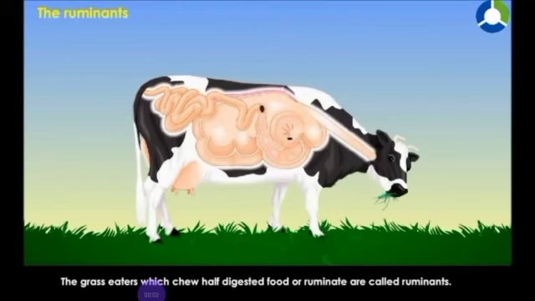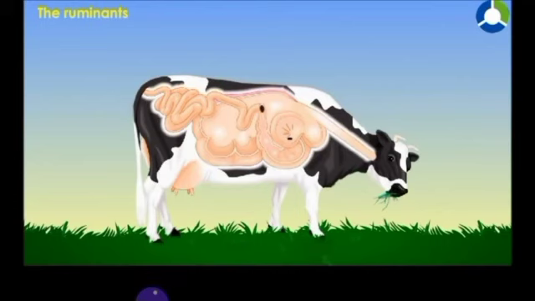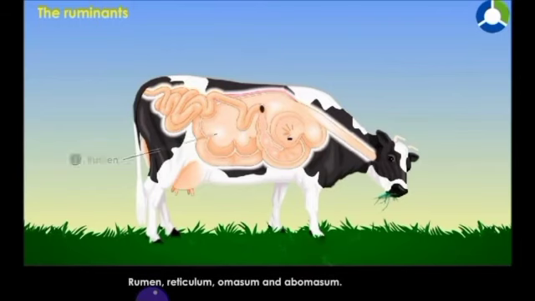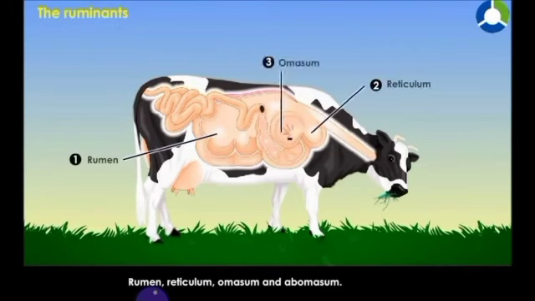They have a special stomach called a compound stomach. This stomach has 4 chambers. That is, first one is rumen, second one is reticulum, third is omasum, fourth one is abomasum.